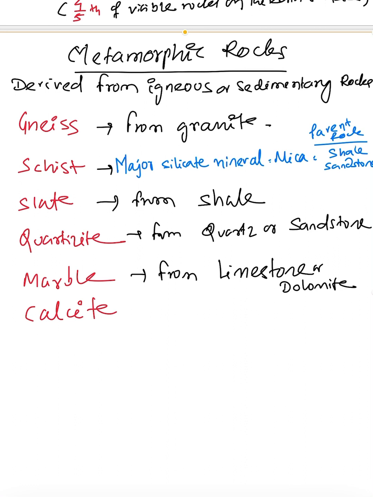Then schist has mica as the major silicate mineral content, and this schist may be developed either from shale or from sandstone. And as you know, both sandstone as well as shale are sedimentary rocks. Then slate comes from shale, which is sedimentary rock, but slate is a metamorphic rock. Then quartzite comes from quartz or sandstone. Then marble is derived from limestone or dolomite. And another example of metamorphic rock is calcite.